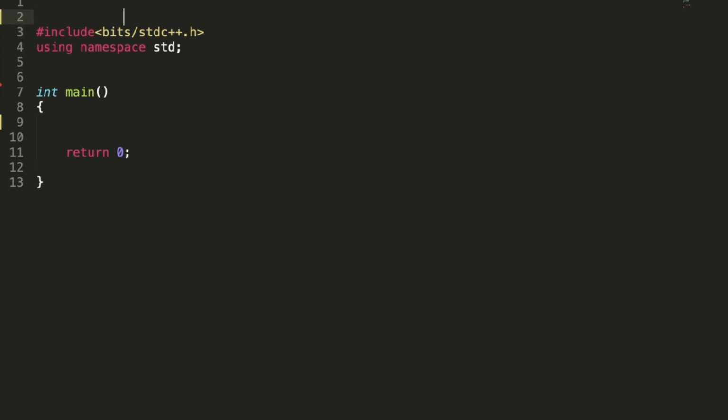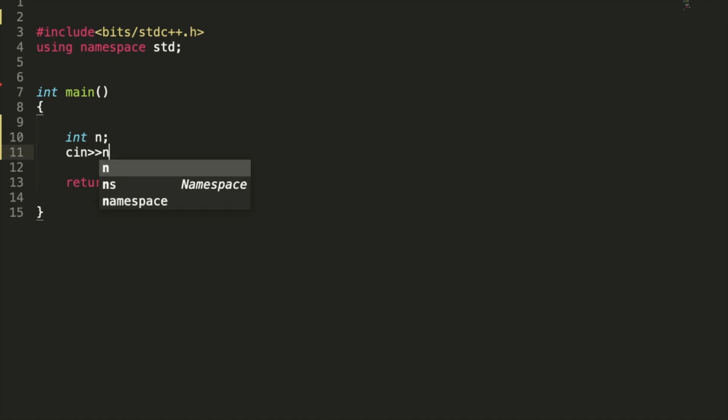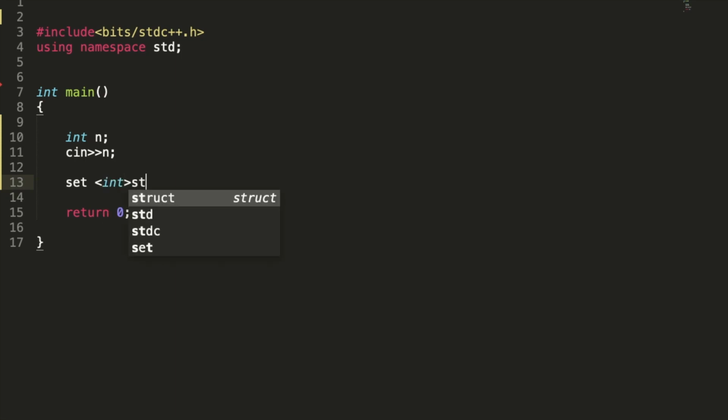So how do we define a set? Suppose I am taking n elements, int n, and we have set here. In set, we define the primitive data type or any other data type, set st. This is how set is defined in C++.